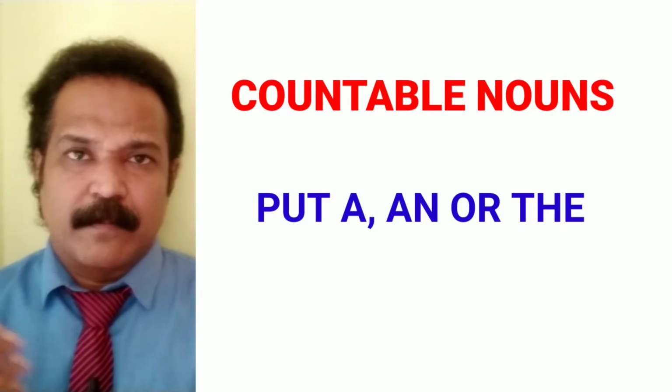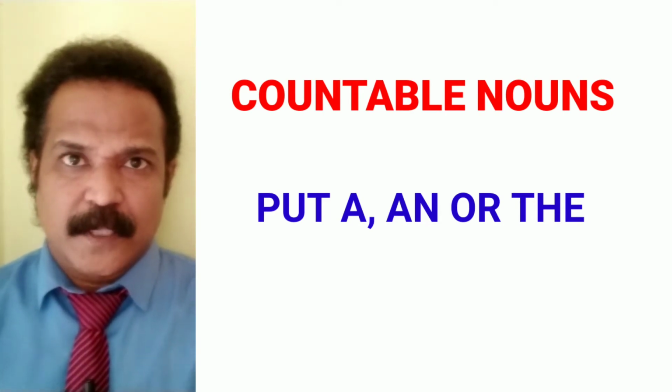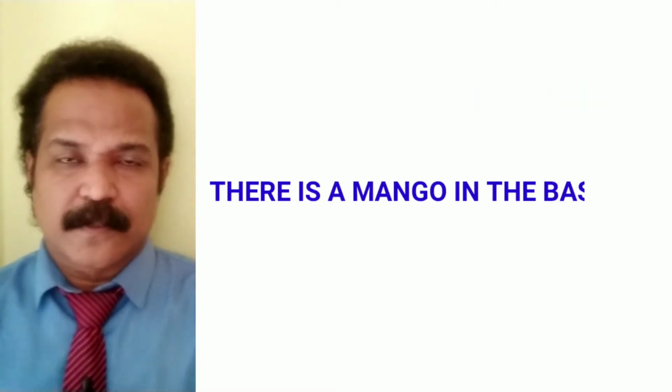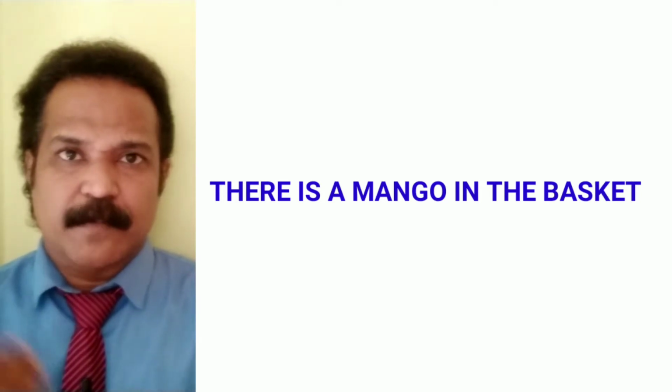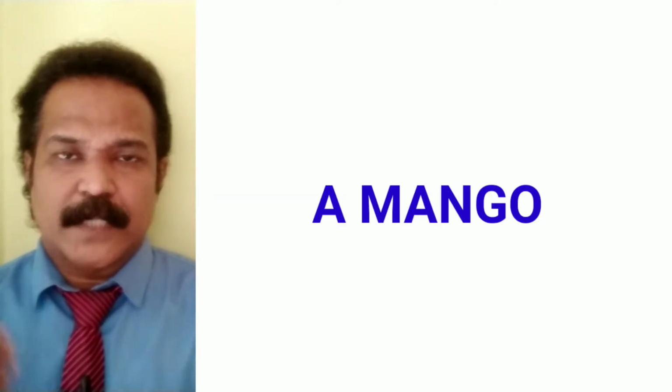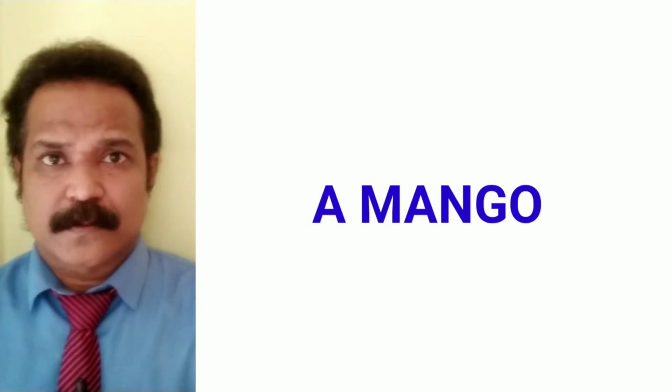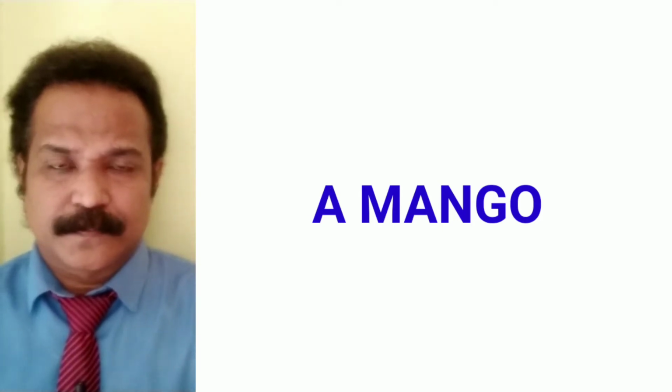There are many mangoes in the basket. If there is only one single mango in the basket, I will say, "There is a mango in the basket." So I will use a mango. But not only that, whenever you want to convey some idea using countable nouns, there also you use either a, an, or the.